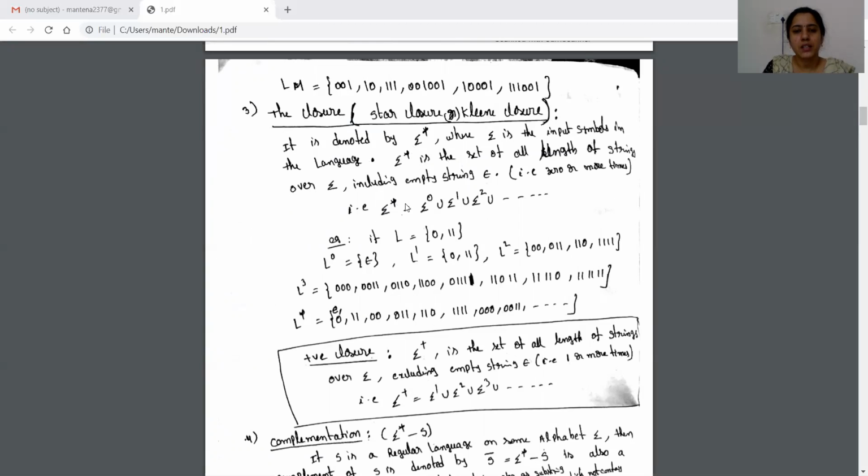So sigma star is equal to the union of strings formed with 0 alphabets, strings formed with 1 alphabet, strings formed with 2 alphabets, and so on. So sigma star contains all the strings of all lengths which we can form from sigma, where sigma is the input alphabet set.